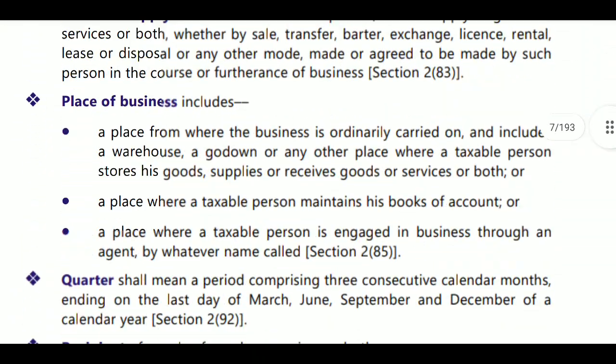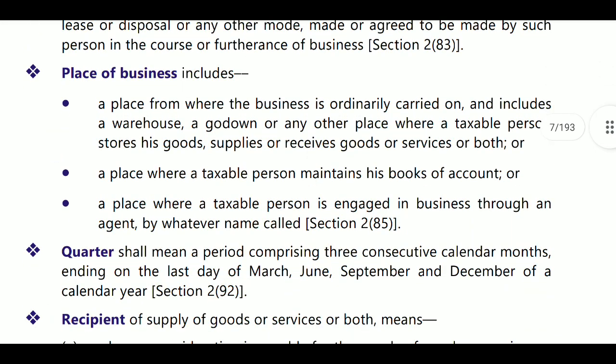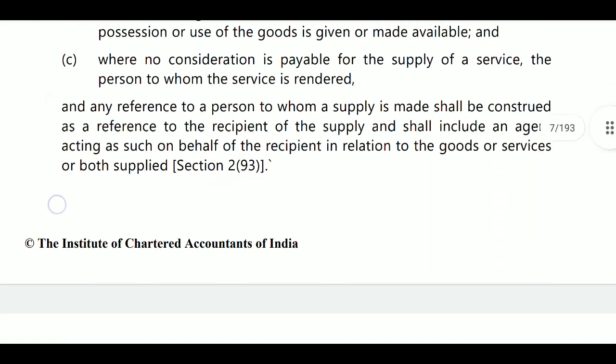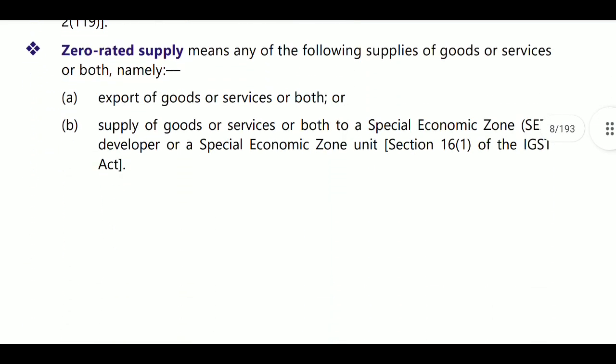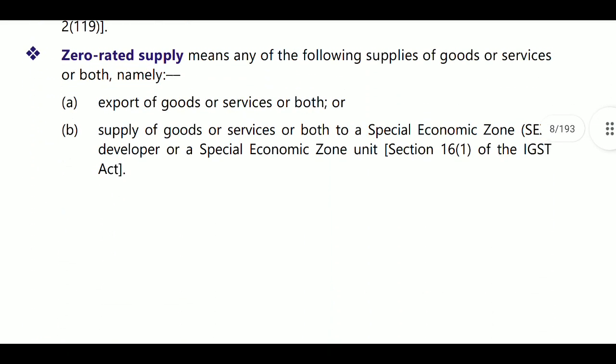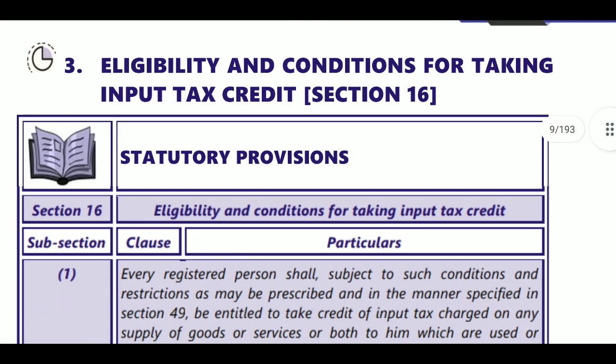Next, outward supplies means we are sending goods or services to a registered person, supply person, taxable person, work contract, zero rated supplies. Zero rated supplies means here we will include two things: export of goods and services, or supply of goods and services to SEZ, special economic zones, or SEZ units, SEZ developers. That is known as zero rated supplies.